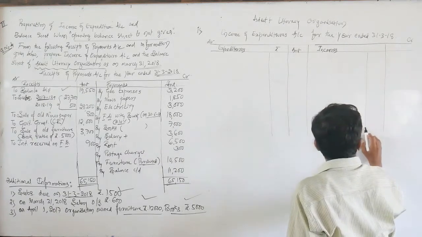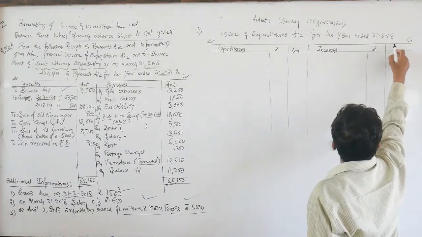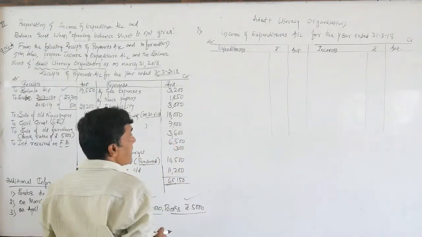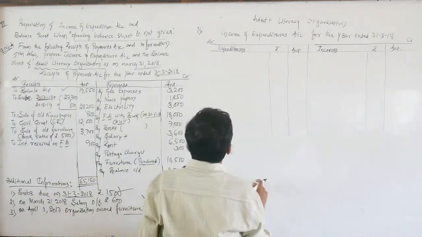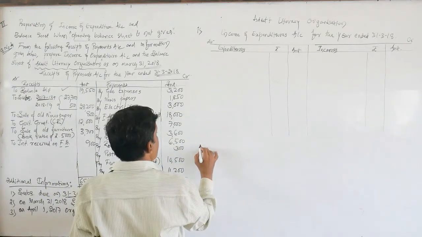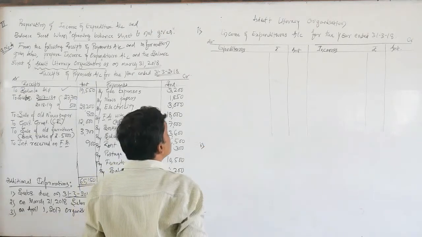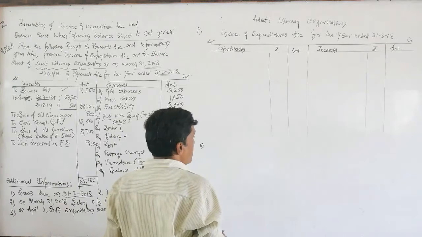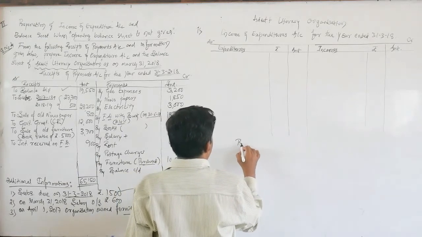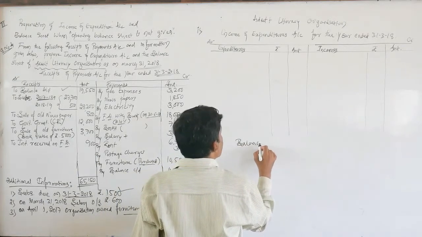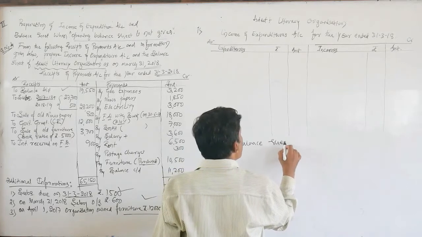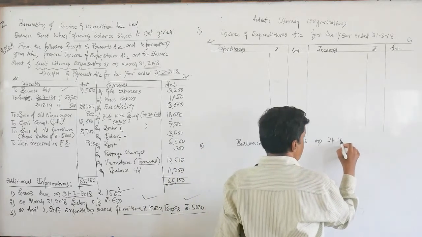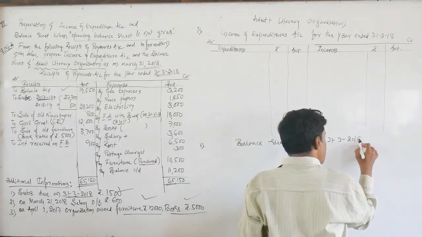Same. Inner column, and one more outer column. The second one we need to prepare is the balance sheet, the closing balance sheet. Here I am going to write it as a balance sheet as on 31st March 2018.